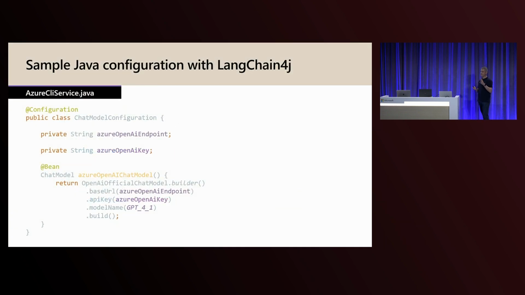Let me start with something very simple. How do you connect your Java application to an LLM using Langchain4j? I'm going to do a demo just afterwards, but just to show you how easy it is. Basically, you've got an implementation, the OpenAI official chat model, and you give it three parameters. There's a URL, where your LLM is located, an API key to connect to it, and the model.